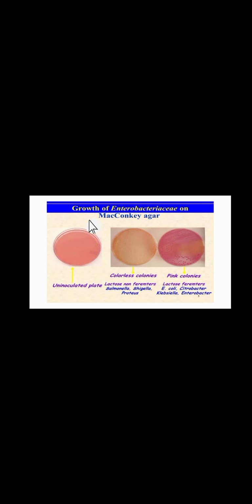Now this picture shows growth of Enterobacteriaceae on MacConkey agar. At first, here is the uninoculated plate. In the second plate, due to the presence of non-lactose fermenters like Salmonella, Shigella, Proteus, colorless colonies form in the plate. In the third plate, due to the presence of lactose fermenters like E. coli, Citrobacter, Klebsiella, Enterobacter, pink colonies form in the plate.